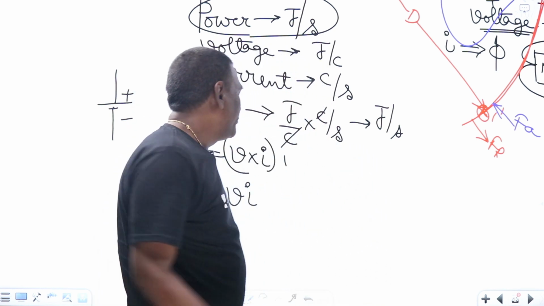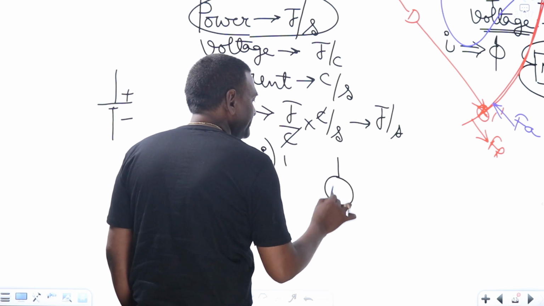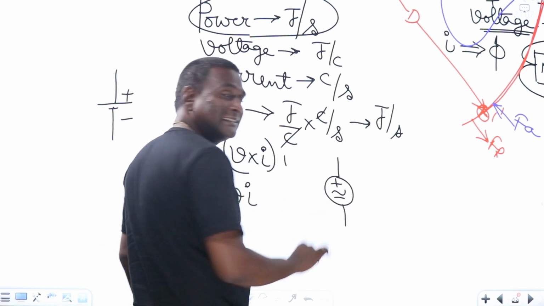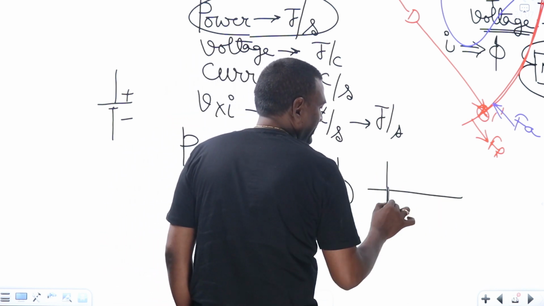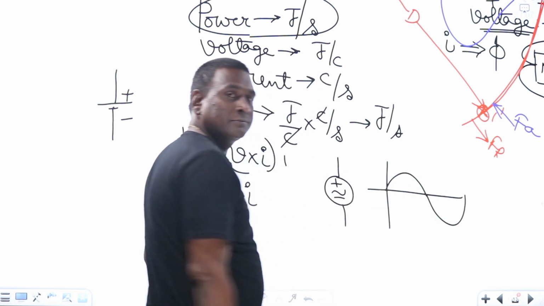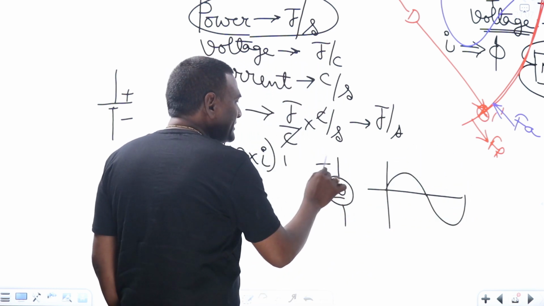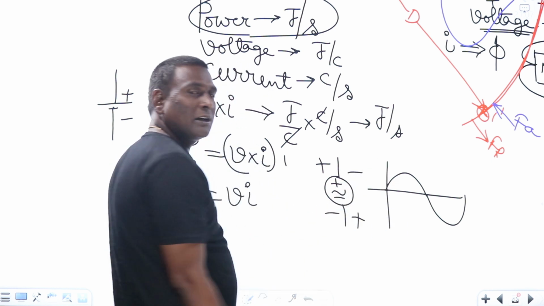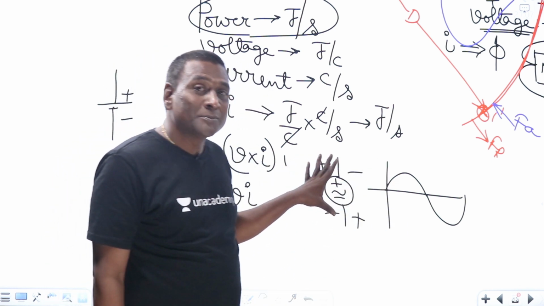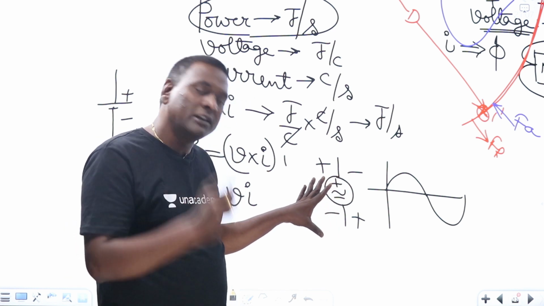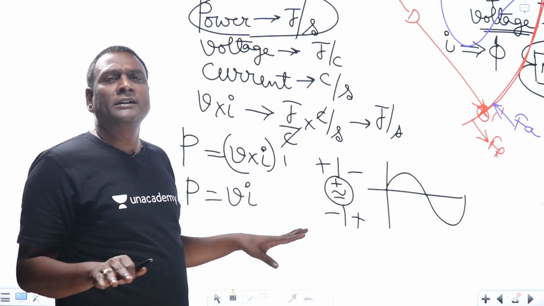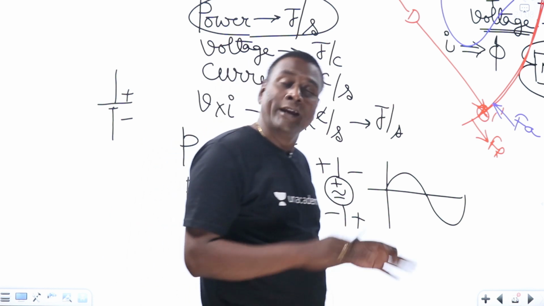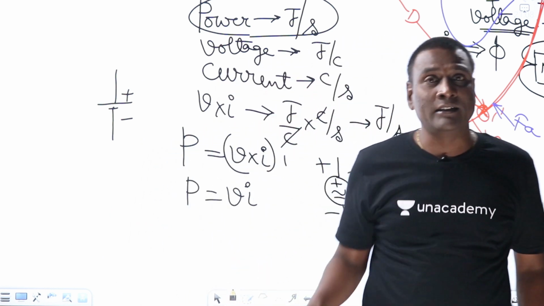Now, for an AC voltage source, at some point of time, this is higher potential. After half of the cycle, this will become higher potential compared to this. Now, should we keep plus minus terminals or not? Yes, compulsorily we have to keep. For all voltages, we have to provide plus minus polarities at any cost.